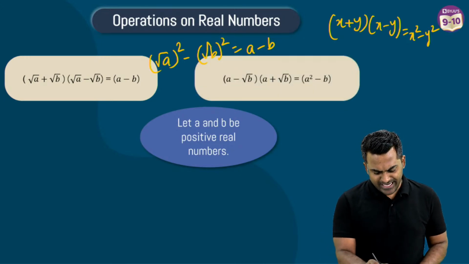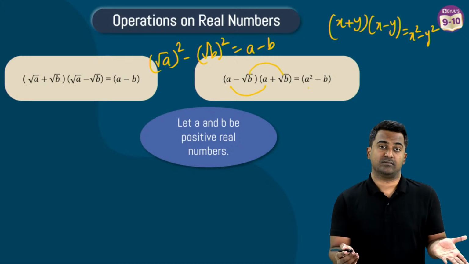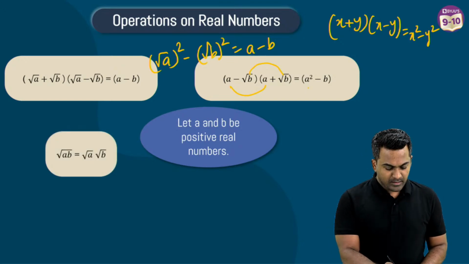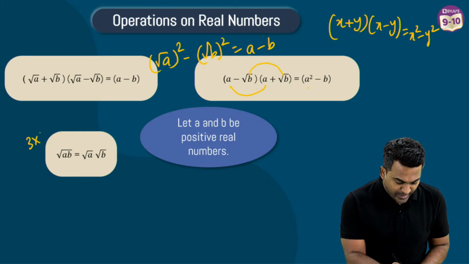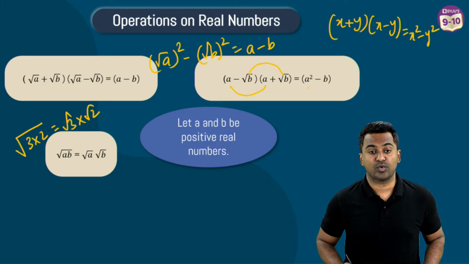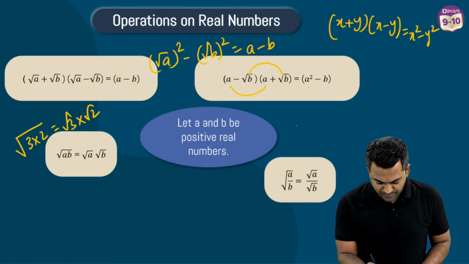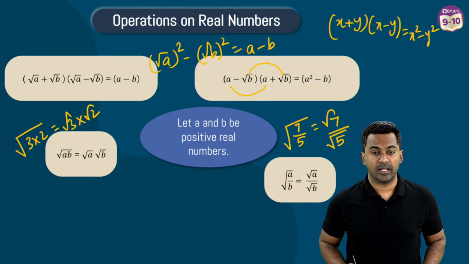And this is going to be what? Again in that form, a multiplied with a is a square, minus b multiplied with b is going to be b square. And these are some other rules. Root of ab under root, you can write it like root a multiplied with root b. Like square root of 6 can be written like square root of 3 multiplied with square root of 2. Alright, and coming to other rules, this is again a fairly simple one. Square root of 7 by 5, let's say, can be written like root 7 divided by root 5.